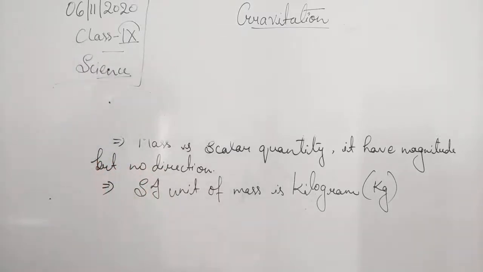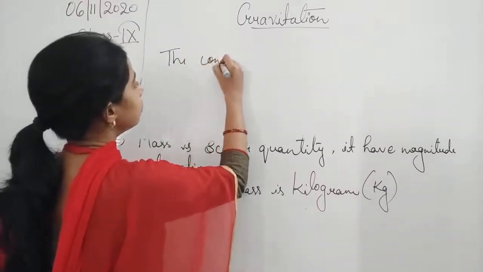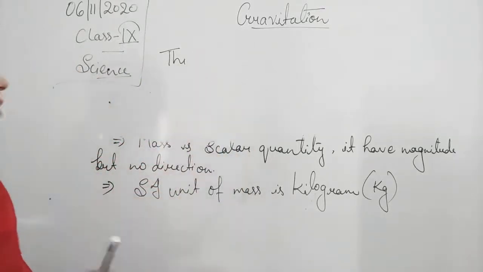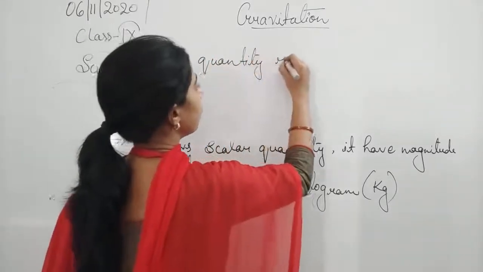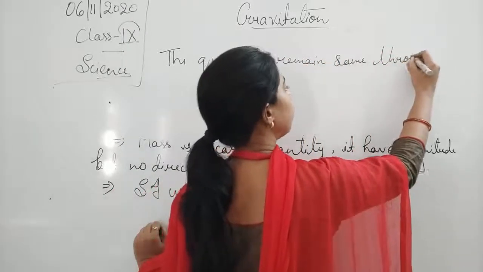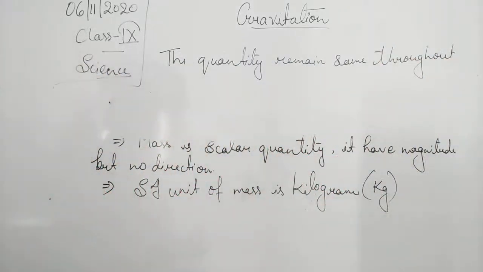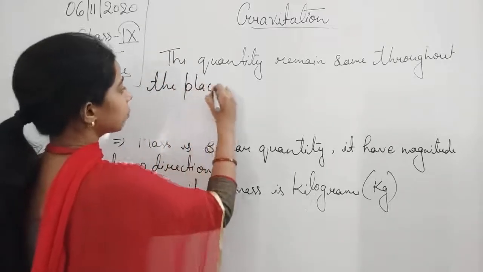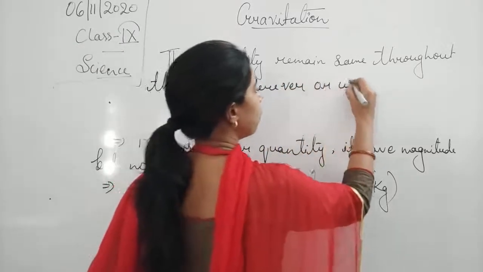So we can say that the quantity remains the same throughout the place, wherever or whenever.